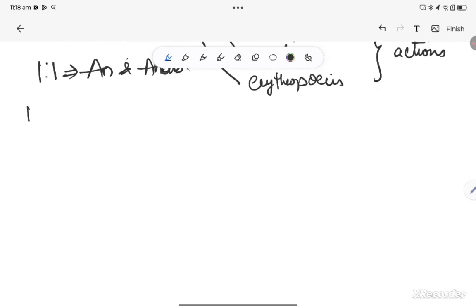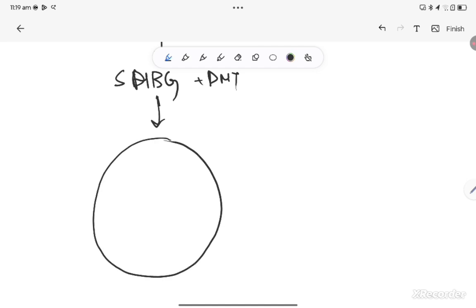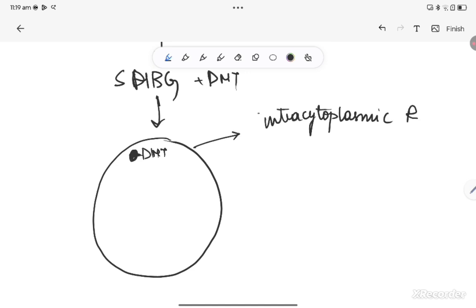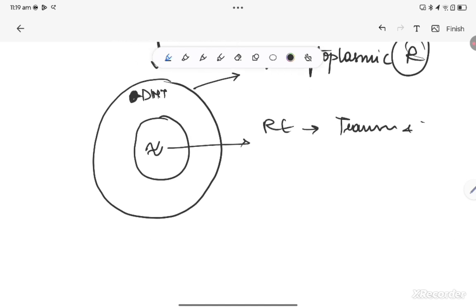How do all these actions happen? That is mechanism of action. Whenever testosterone is secreted, it binds to sex hormone binding globulin, gets converted into dihydrotestosterone, and travels in blood. It reaches our target organ. After reaching the target cell, the intracytoplasmic receptors of testosterone bind to DHT. These steroid receptors are primarily intracytoplasmic. This you have to remember. Clear? This DHT and intracytoplasmic receptors get internalized, that is, they enter into the nucleus. In the nucleus, they bind to response elements and cause necessary changes. That is, transcription and translation happens so that your secondary sexual characters come out.